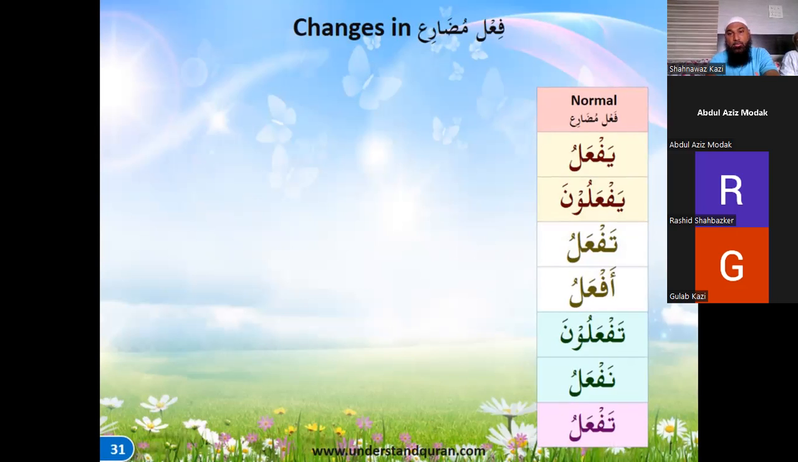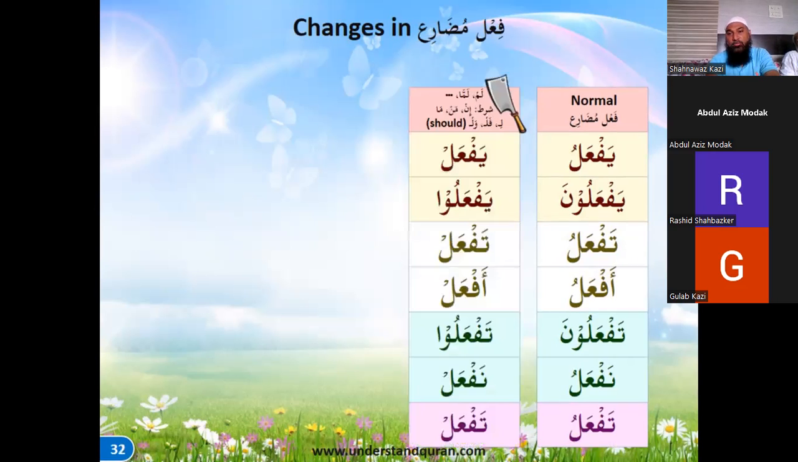Fi'l mudari is yaf'alu, yaf'aluna, taf'alu, taf'aluna, af'alu, naf'alu, and taf'alu. With a chopper, which means that with the word lam, with the word lamma, or shartiya sentences in, man, ma, or the lam that we saw today, li, fal, and wal, what happens is yaf'al, yaf'alu, taf'al, taf'alu, taf'alu, af'al, naf'al, and taf'al.